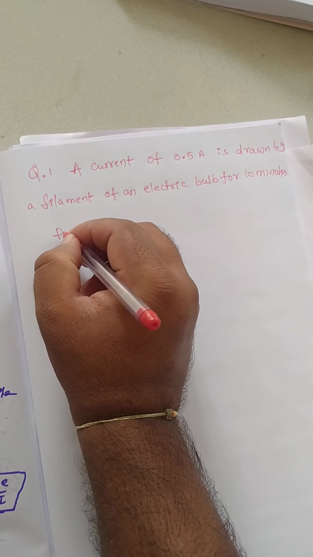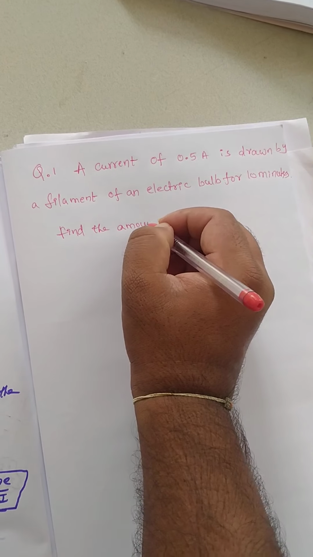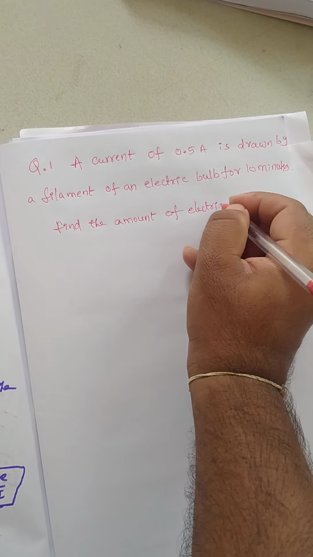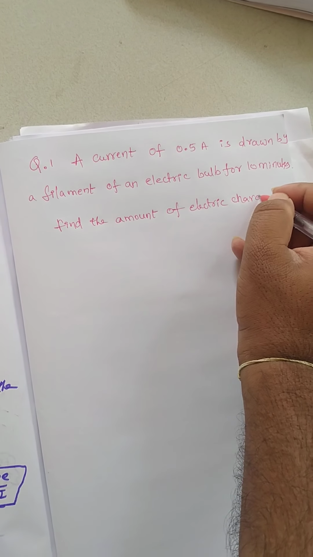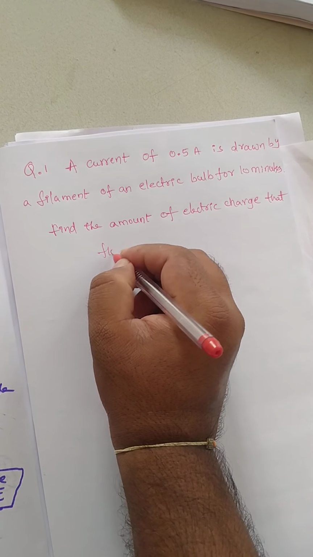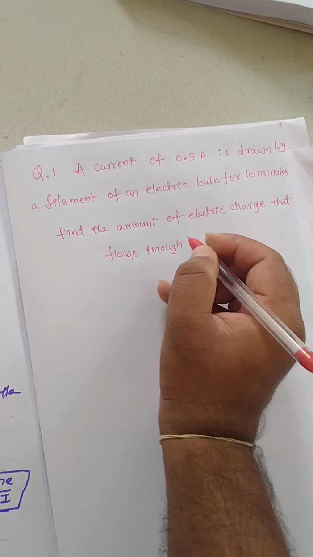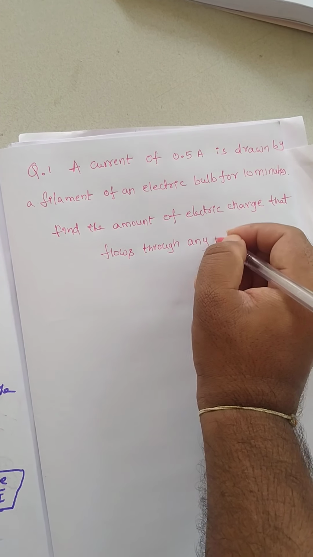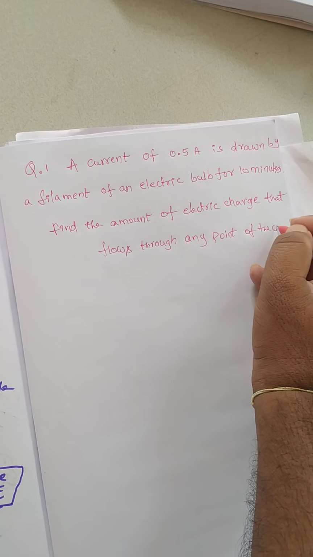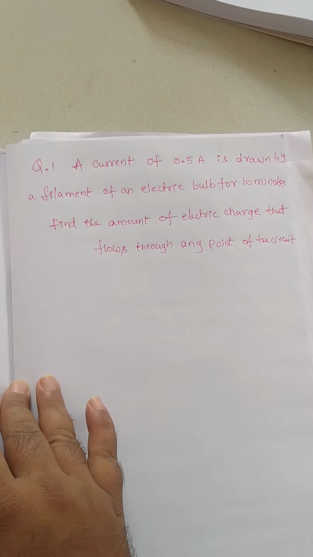So find the amount of electric charge that flows through any point of the circuit. So here, what do we have to find out? Find the amount of electric charge.